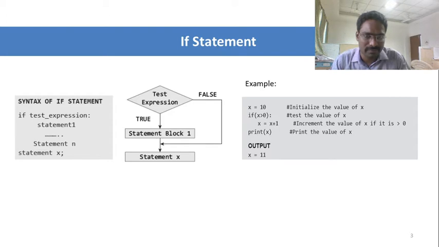Again, with the if condition, 11 greater than 0 is true. But here no increment operation is specified, so it executes only one time and prints that x value alone, that is 11.